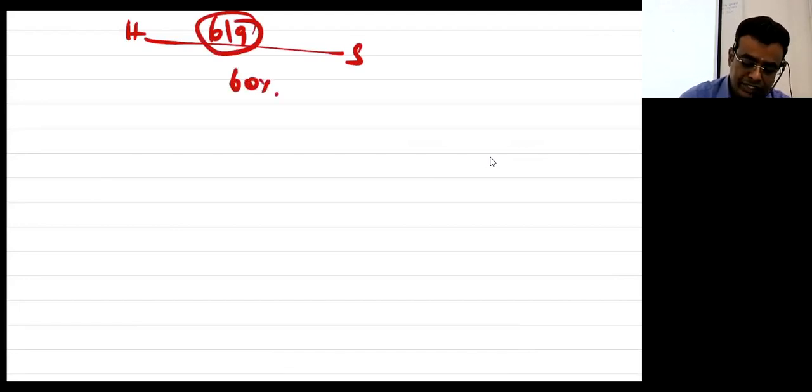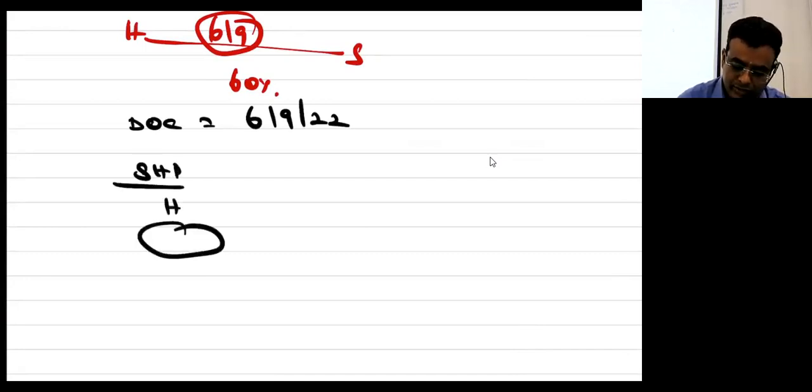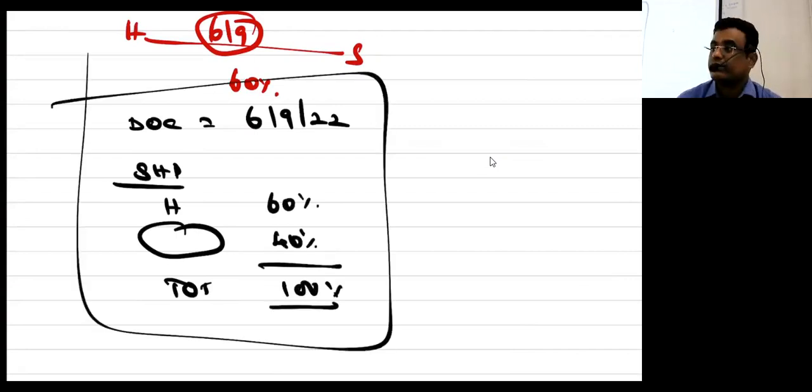So tell me the date of control. DOC 6th September 2020. Shareholding pattern: holding money 60%, 40%, total is 100%. This is called step number 1. I hope you are clear.